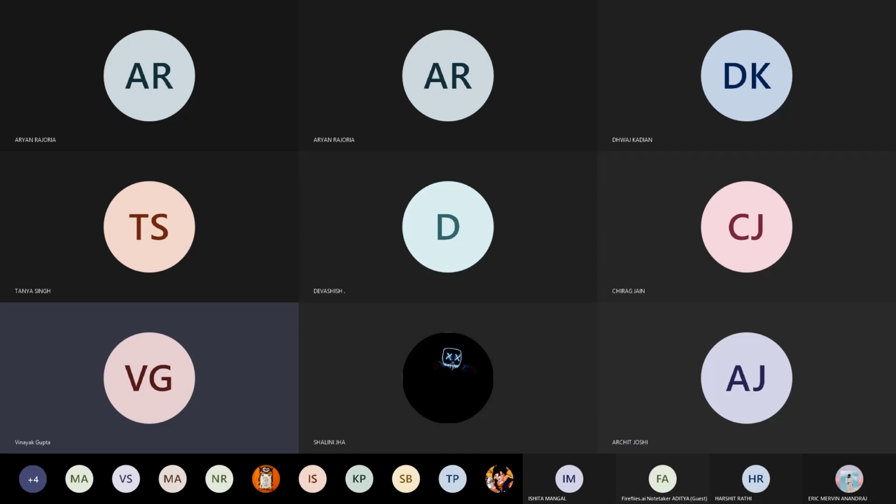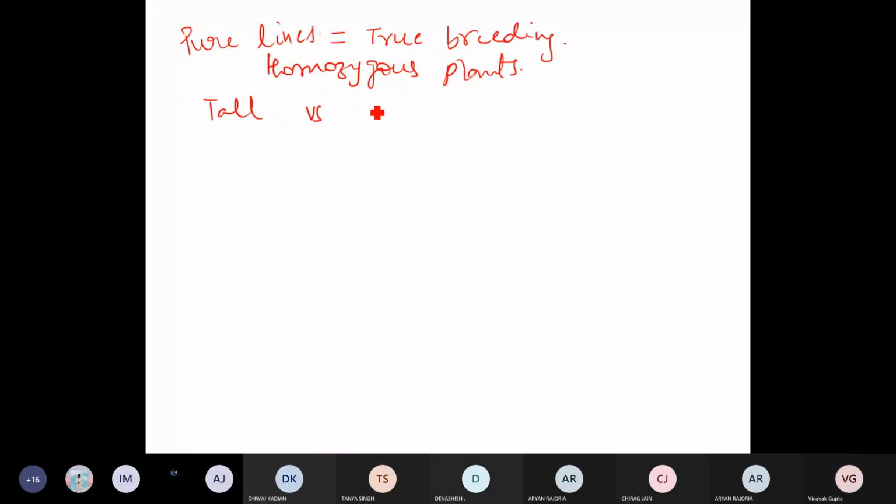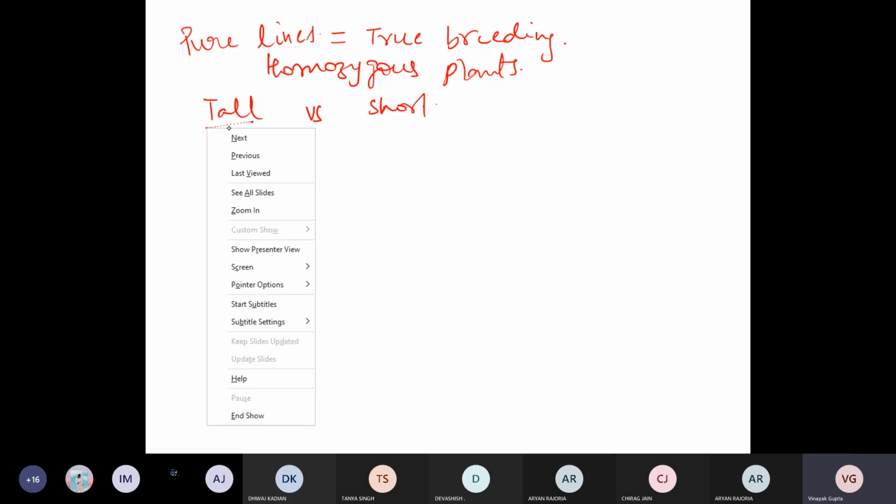Tall versus short. So Mendel, the plan was to get the homozygous plant. So what should be the genotype? If I'm saying I have to select the homozygous tall plant, what should be the genotype of those plants?